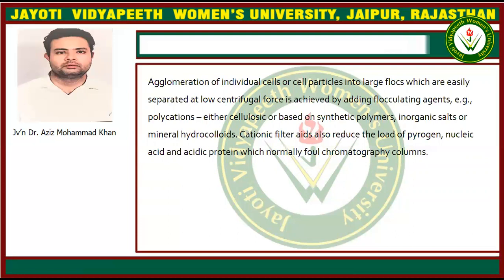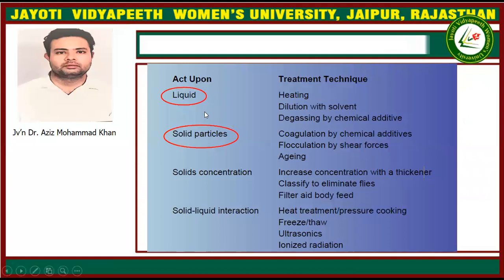Similarly, cationic filter aids can also reduce the load of pyrogen, nucleic acid, and acidic protein, which normally foul the chromatographic columns. So we can act on liquid and solid by heat. On the liquid, we can heat, we can dilute, we can add some chemical agent.